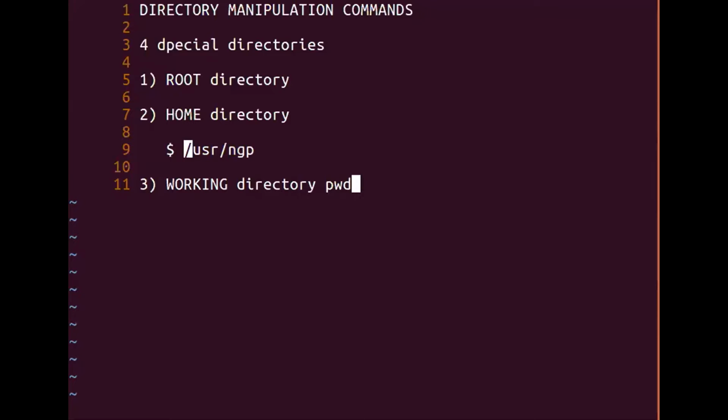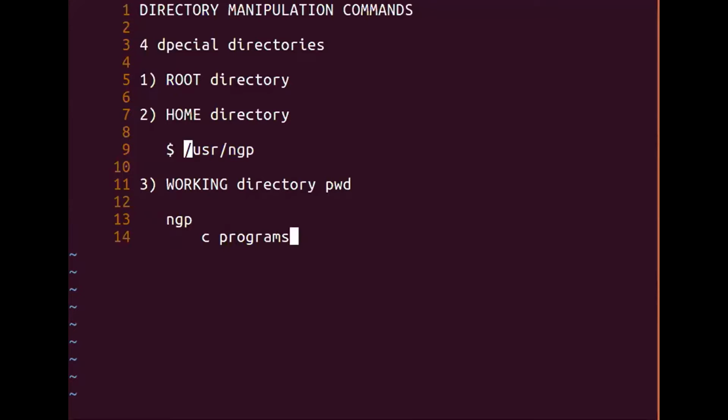So if we have subdirectories under our home directory, say for example NGP is my home directory, in that I have a directory called C programs, where I develop all my C programs. So C programs directory is a subdirectory in NGP.